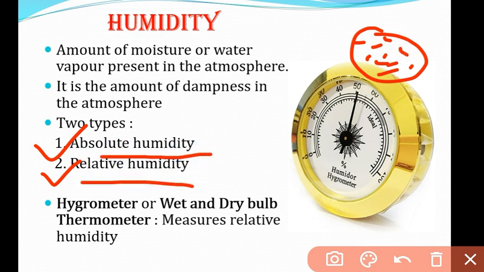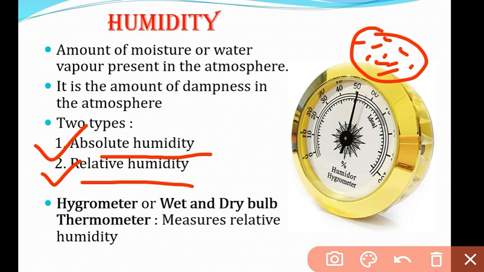And what is relative humidity? It is not the amount, but it is the ratio. What ratio? The ratio between the amount of water vapor that a certain volume of air contains right now, and the maximum amount it has the capacity to hold without condensation at a certain temperature. So the temperature is the determinant here.